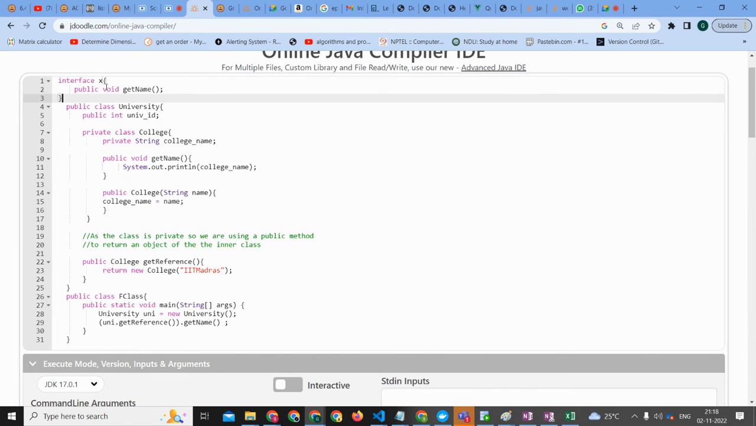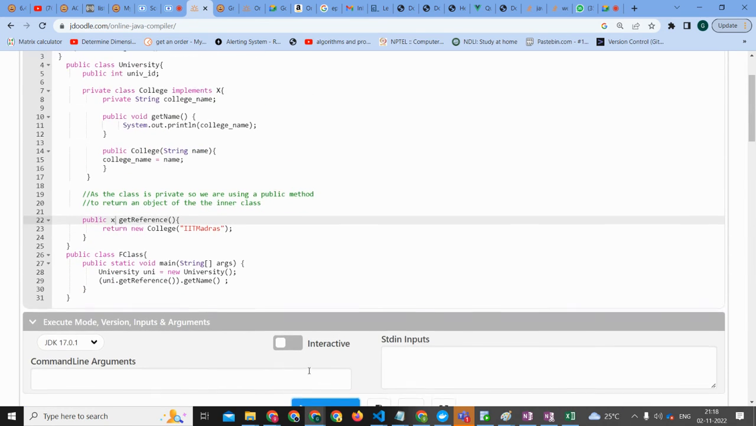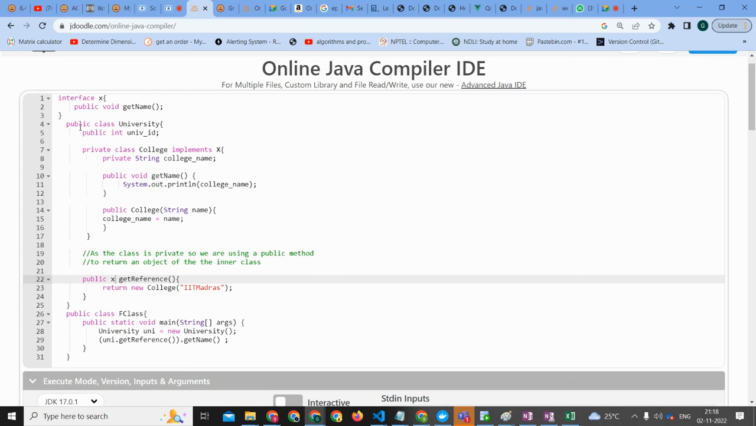We have an interface X, so that has a void getName. Now if I give class College implements X, not extends, then if the return type is X, this will not be a problem. So probably the public node I will put trouble.